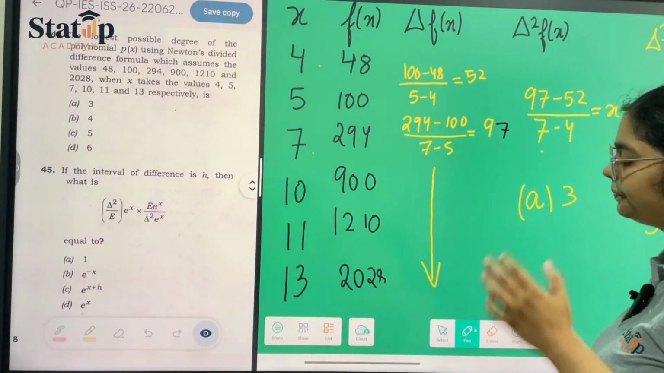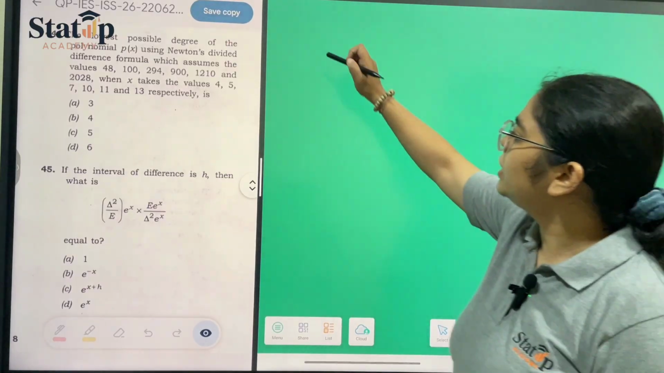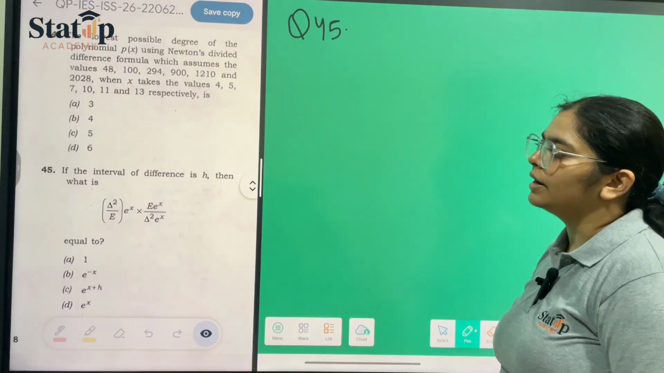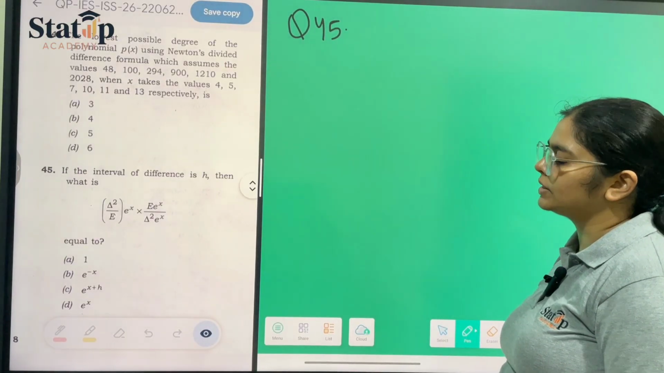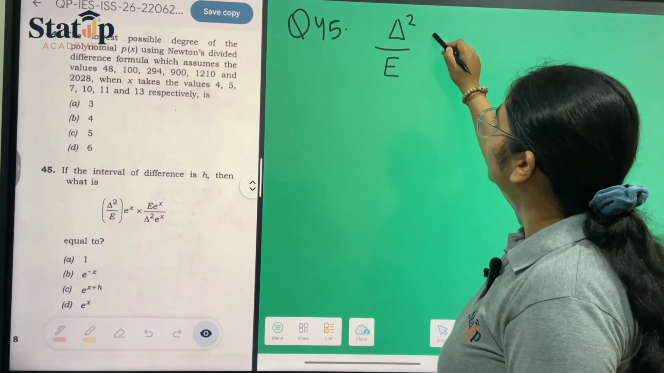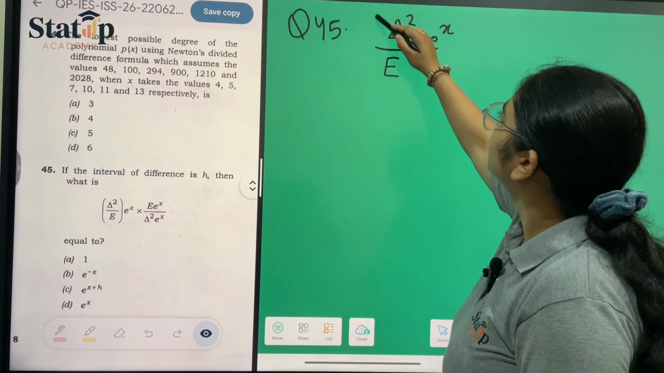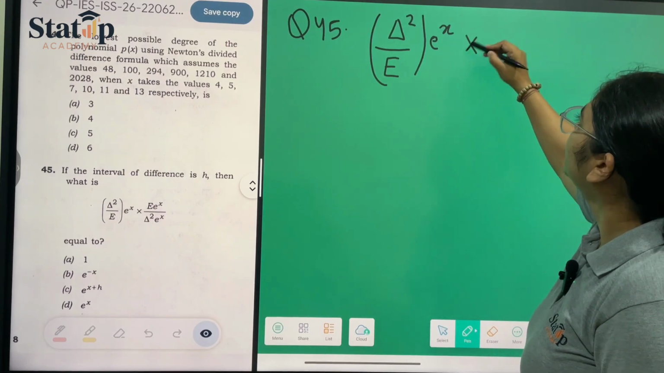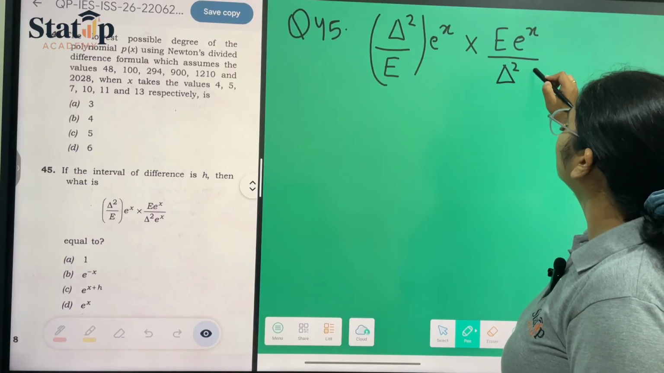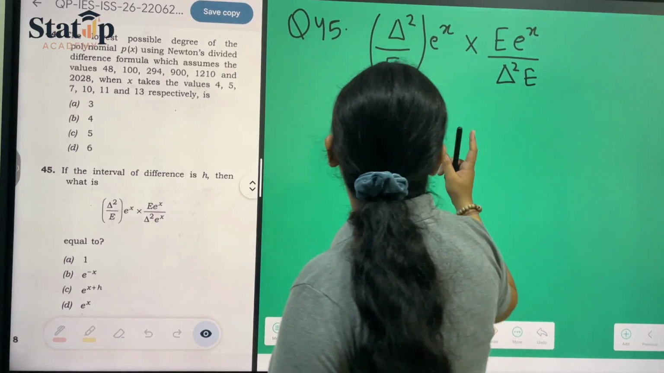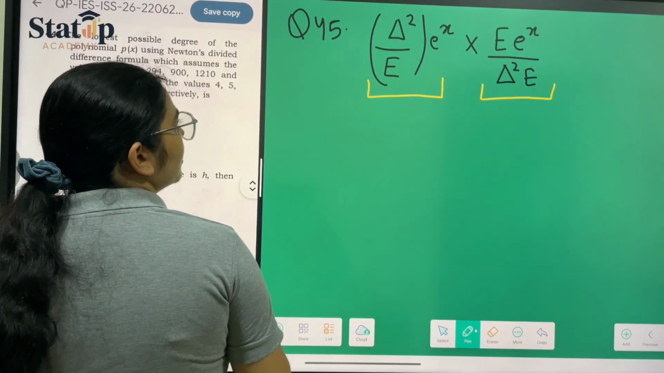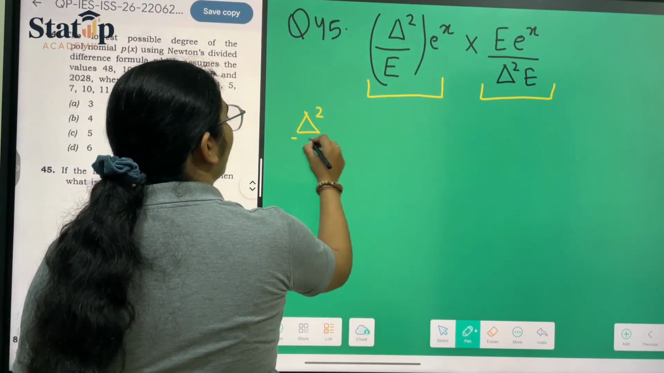Now moving towards our last question for today, which is question number 45. If the interval of difference is h, then what is the value of delta square upon E into E raised to the power x upon delta square E? First of all, let us take them individually. If I am taking them individually, so delta square upon E.